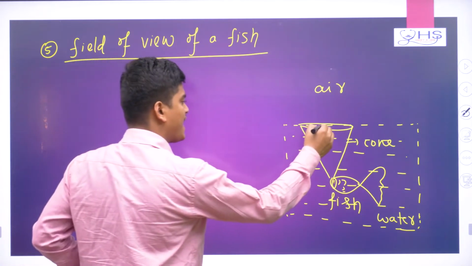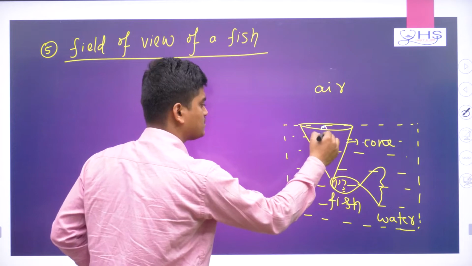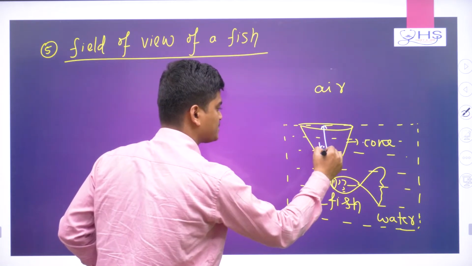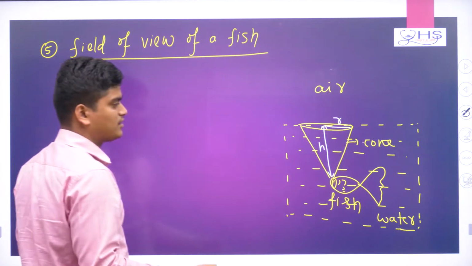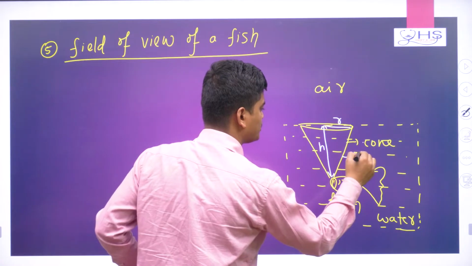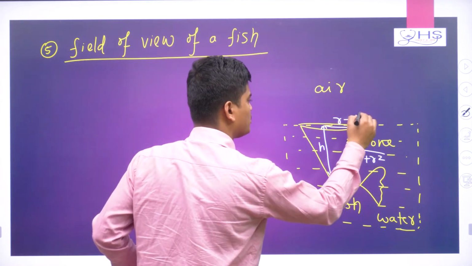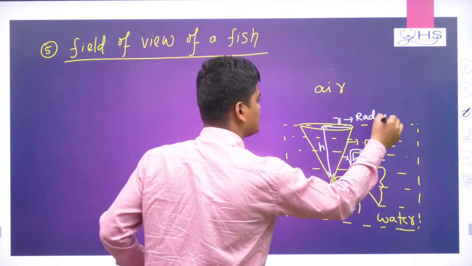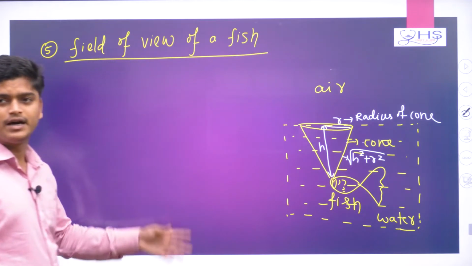In this cone, if I take a height, let me take the height as h. And the radius will be r. Now this slant distance is nothing but the square root of h square plus r square. So r is nothing but the radius of the cone.